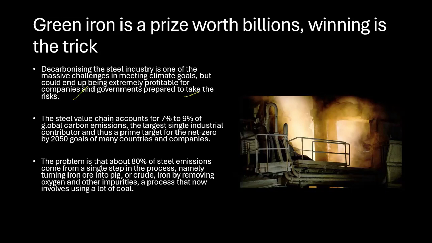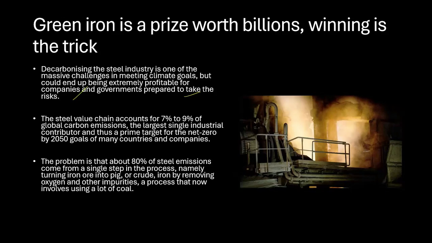So let us understand the green steel industry and the carbon emission. See, the steel industry contributes to 7 to 9% of the global carbon emission. So 7 to 9% of the emission is coming from where? It is coming from the steel industry, the largest single industry contributor and thus prime target for the net zero by 2050 goal of many countries and companies. So many countries and many companies are trying to do what? They are trying to reduce their carbon emission from the steel industry.